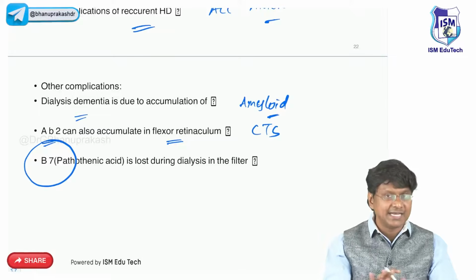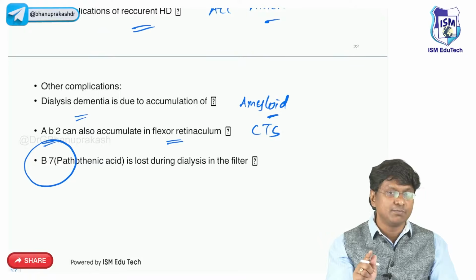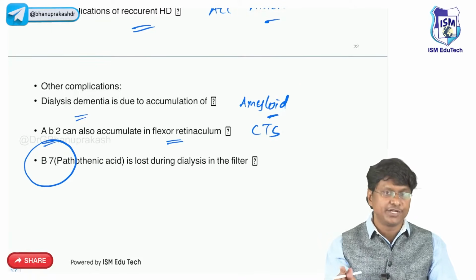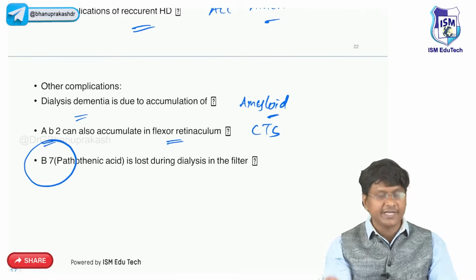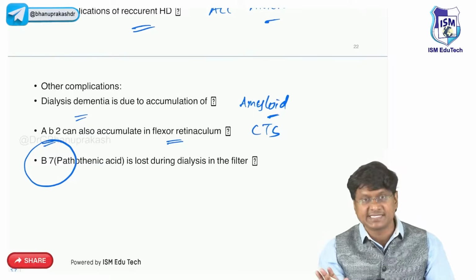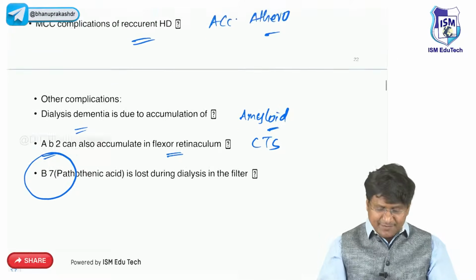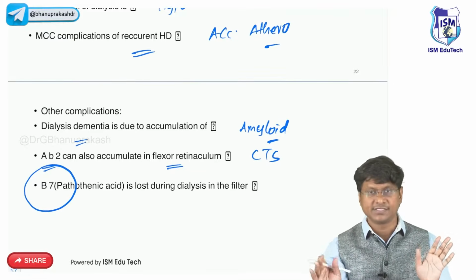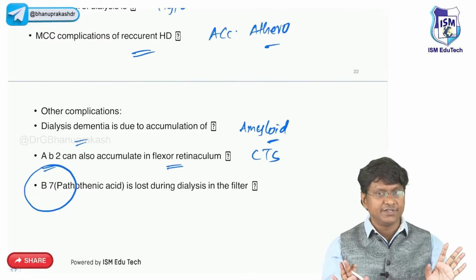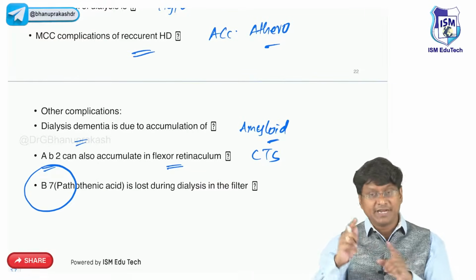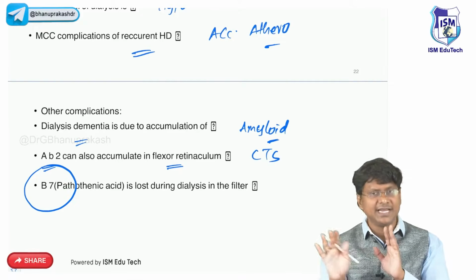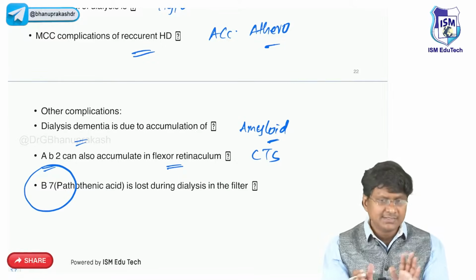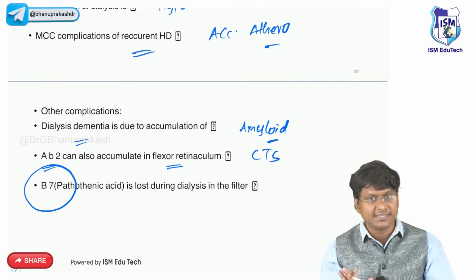So these are the other complications, but the most common complication is what? The hypotension. And the most common complication of recurrent hemodialysis is what? That is accelerated atherosclerosis. And this particular dialysis can be done in 2 ways. One is peritoneal dialysis and the other one is hemodialysis. Peritoneal dialysis can be done even at home. It is a slow process, but hemodialysis is usually done in the hospital and it is a slightly faster process.